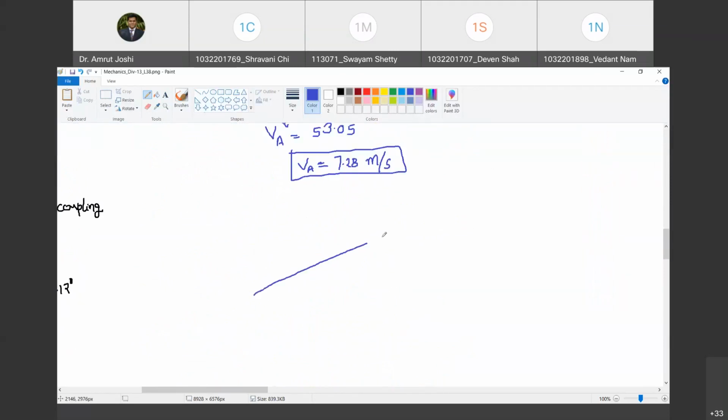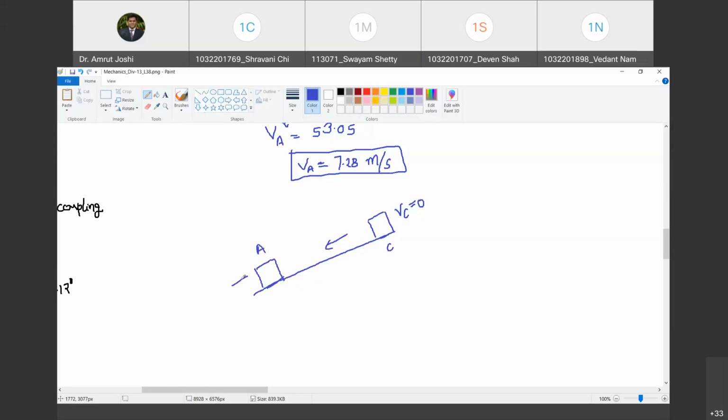So let me draw that sketch here. So this is VC. Happy? Yes, sir. Velocity here is 0 at this position. And it is now moving in this direction. And it will come back to position number A. Happy? Yes, sir.